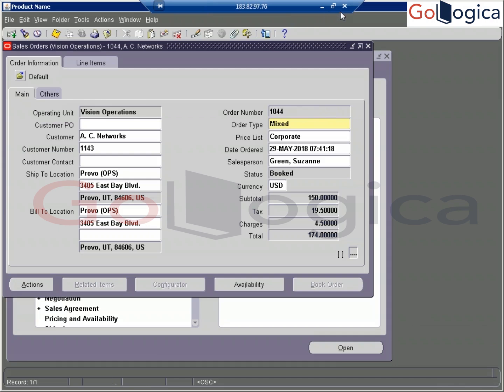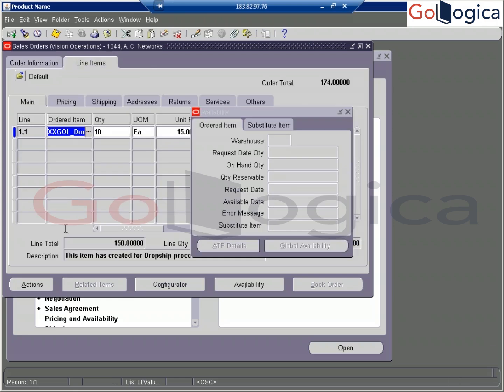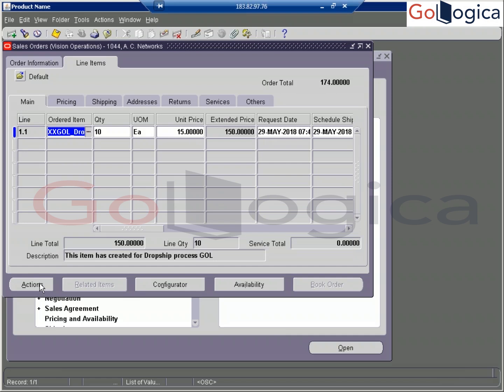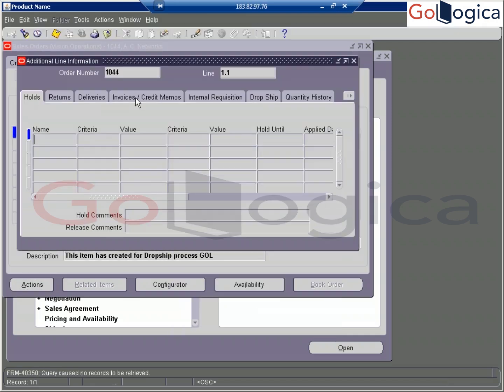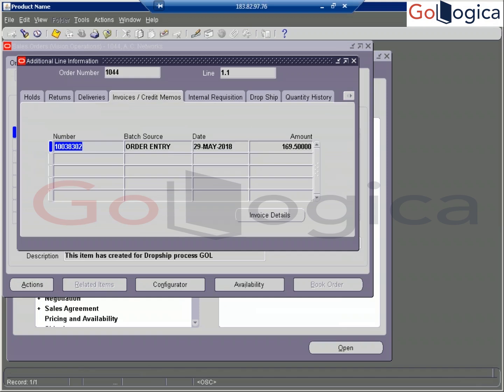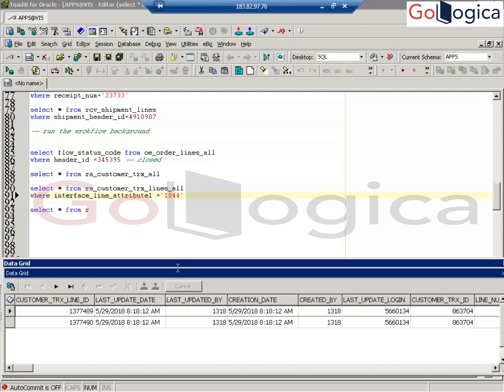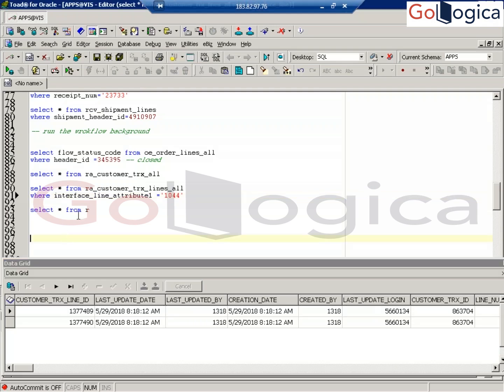Okay. Now go to lines, go to action, additional line information, invoice and credit memo. See, this is your AR invoice number. So the same thing you can find here. The back end also you can find.